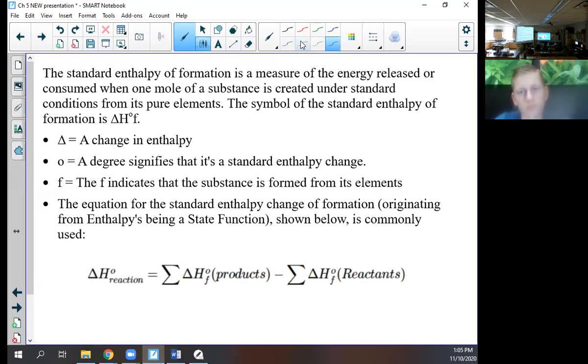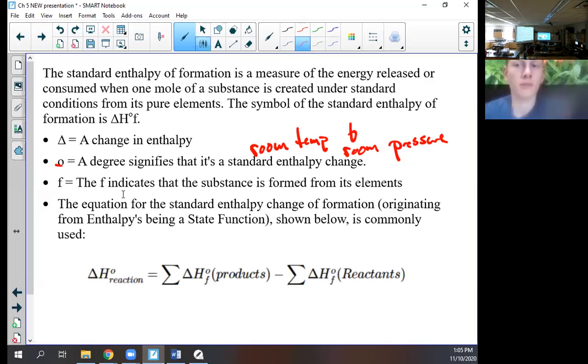What we mean by that is room temp and room pressure, just how nature would do it. Okay? We're not putting it in an oven. We're not putting it under pressure. That's what it means if you ever see a naught sign. The f indicates that the substance is formed from its elements.